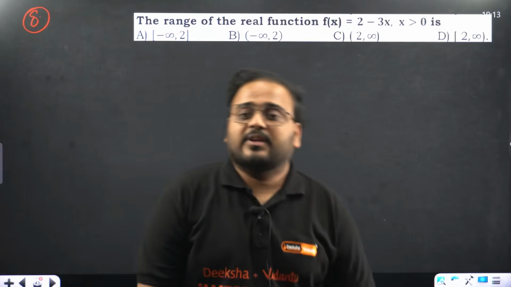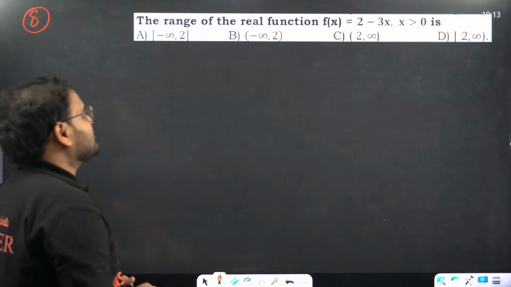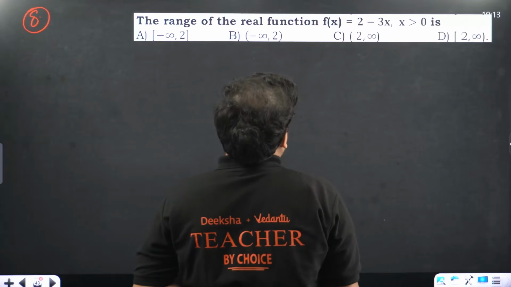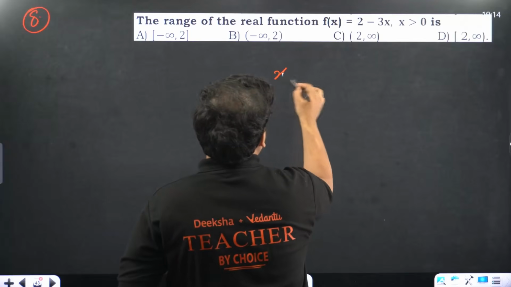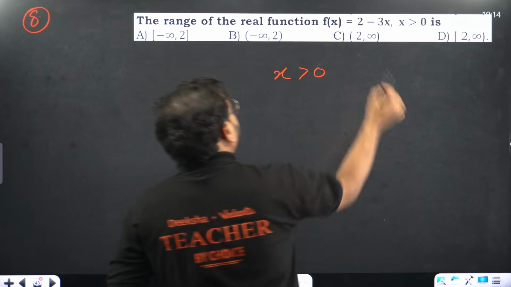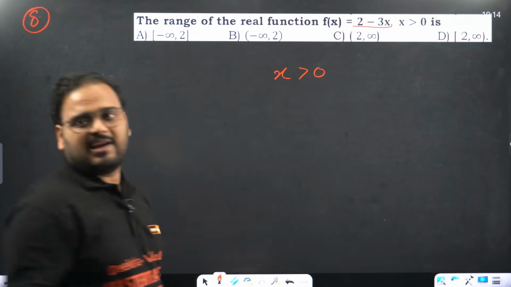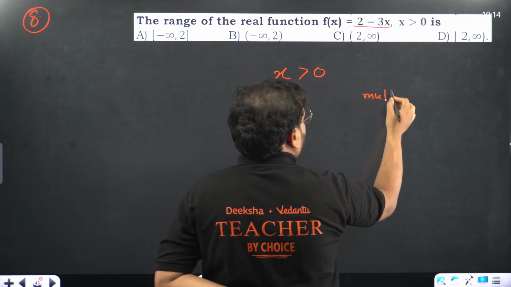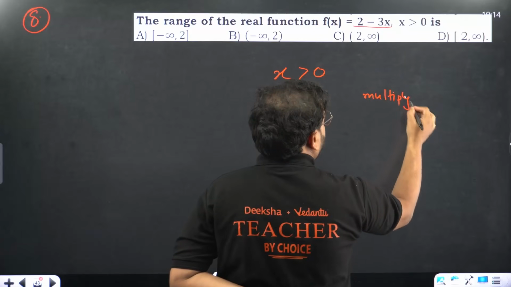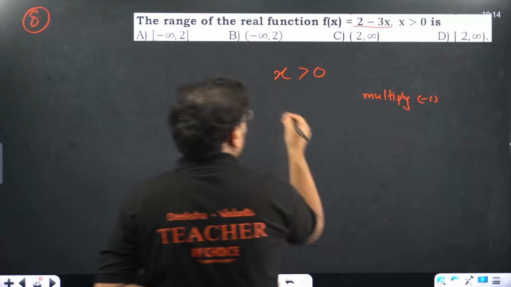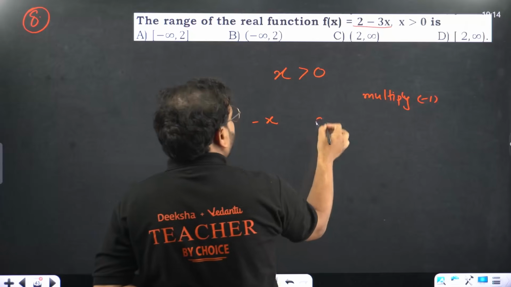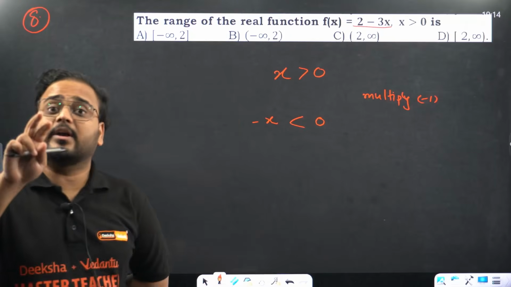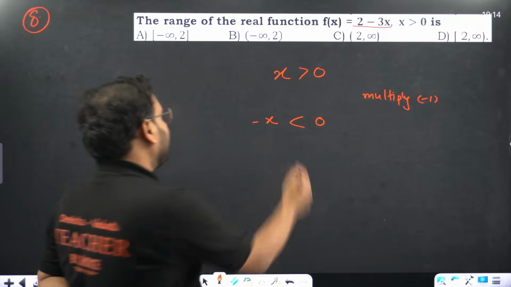Question number 8 now. The range of the real function f(x) equals 2 minus 3x, where x is more than 0. X is more than 0. Okay, sir. I want to reach 2 minus 3x. Let's do one thing. Multiply with minus sign on both sides, minus 1 on both sides. It will become minus x, and it will become 0 only. Inequality will reverse. You know the property? You multiply with a minus sign, inequality reverses. How do we get that, sir? From here.